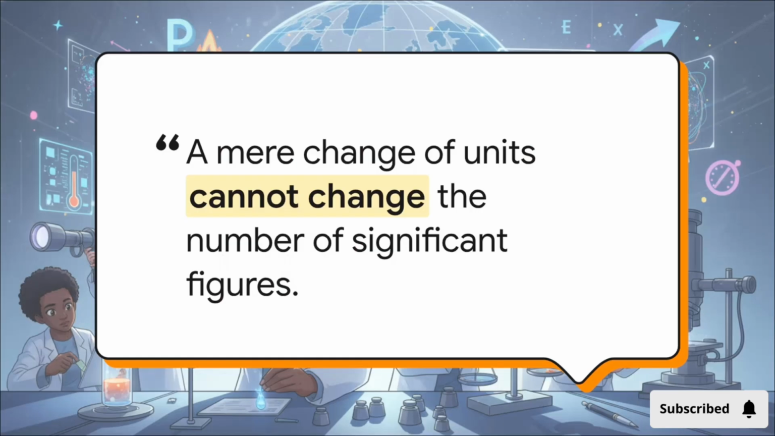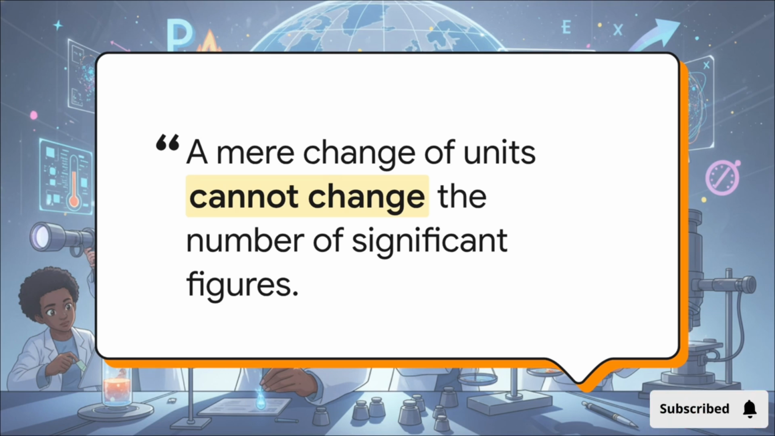Now, this principle is an absolute lifesaver. It protects us from a super common mistake. Say you measure a length as 4.700 meters. That has 4 significant figures. Those trailing zeros after the decimal are placed there on purpose to confidently say, hey, my instrument is exactly this precise. But what if we convert that to millimeters?